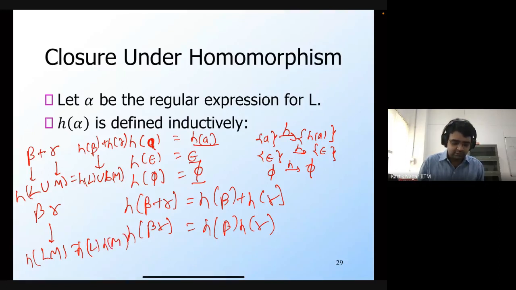Any string in LM is going to be a string in L concatenated with a string in M. But if you apply H, then you would first apply it on the string in L and then apply it on the string in M and then concatenate them together. So that's why H of LM is going to be H of L concatenated with H of M, but this is the same as H of beta concatenated with H of gamma.